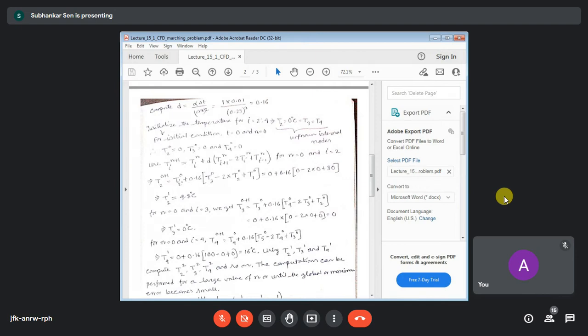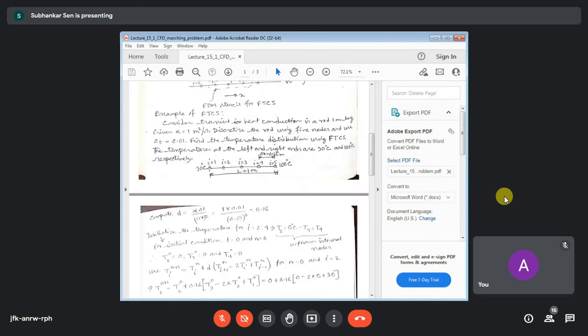Now this T20, the initial guess, you have taken as 0, you are putting here 0, this is 0.16. T30 you have taken here as 0, T20 you have taken here as 0, but T10 is coming from the boundary condition, okay.